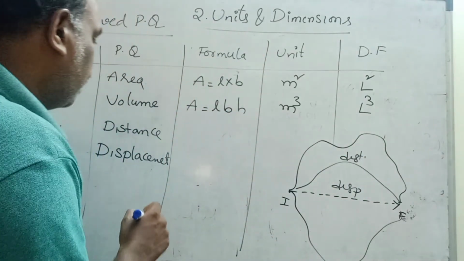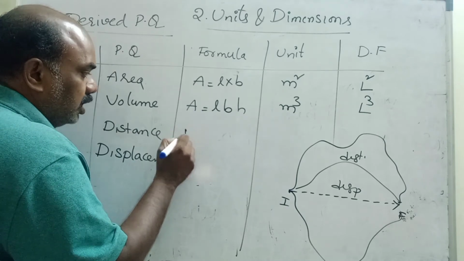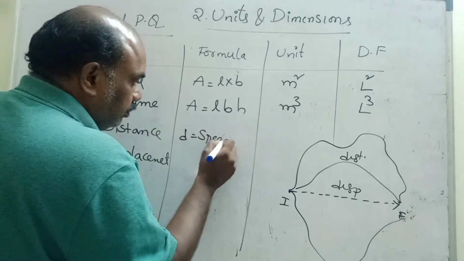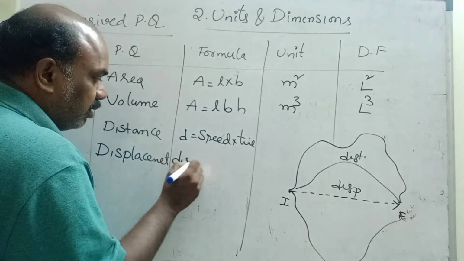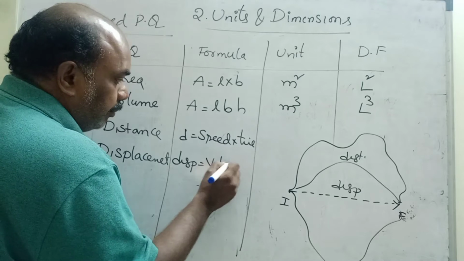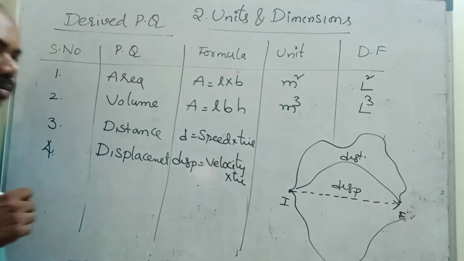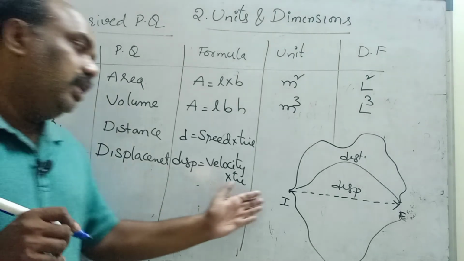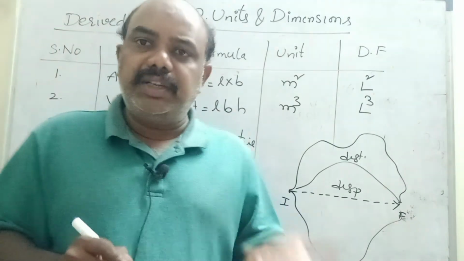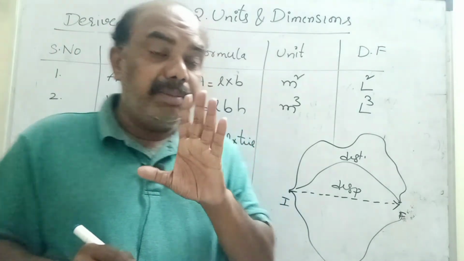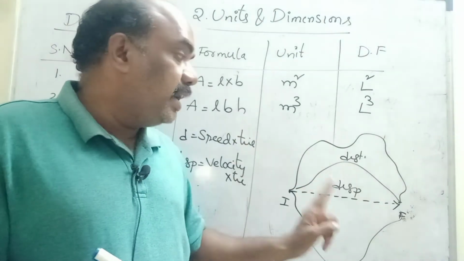Distance is a scalar quantity. Distance is equal to speed into time. Displacement is equal to velocity into time. Sir, are these two equal? No. Sometimes displacement is equal to distance, but most of the time, remember children, distance is greater than displacement.